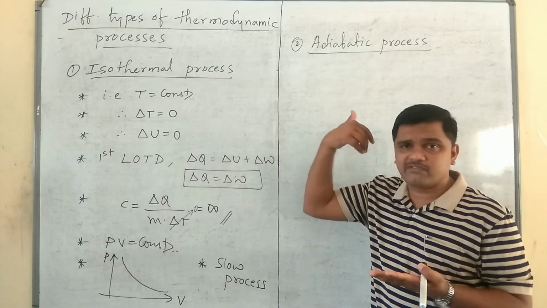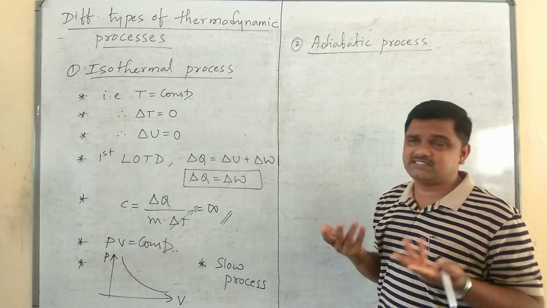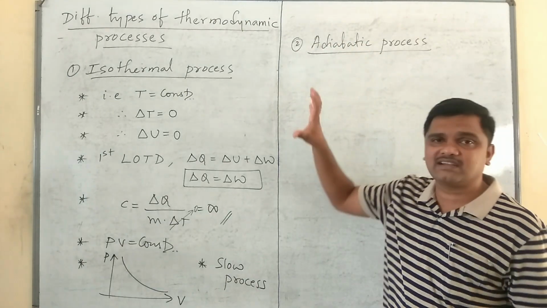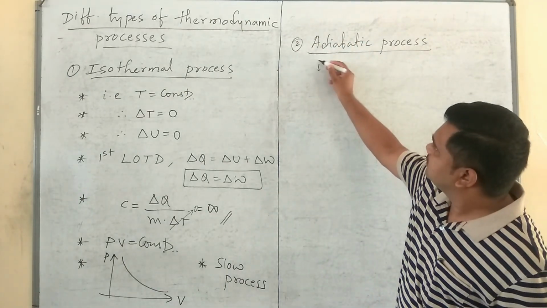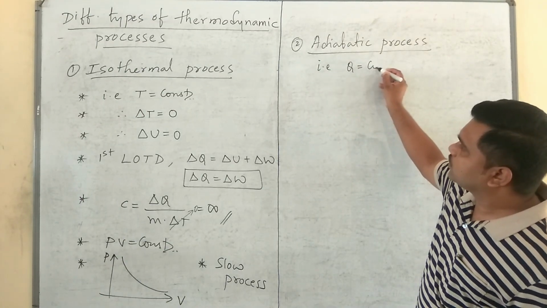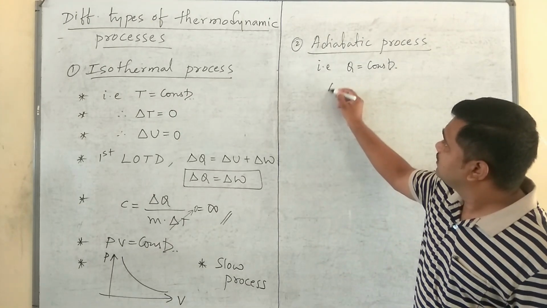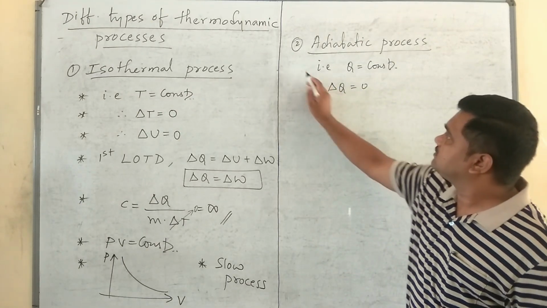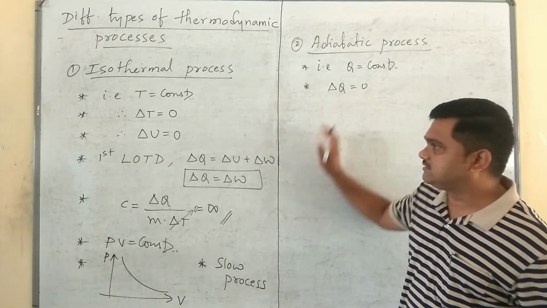Temperature may vary here, pressure changes, volume changes, but the total heat content of the system is constant. That is, Q is equal to constant. When Q is constant, delta Q will be 0. That is, change in heat is 0.